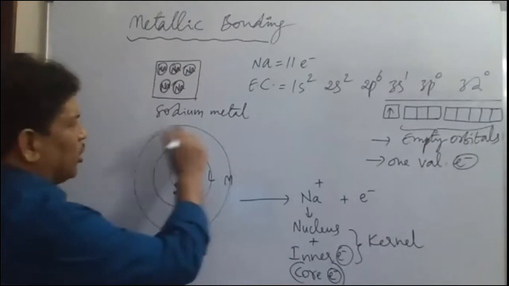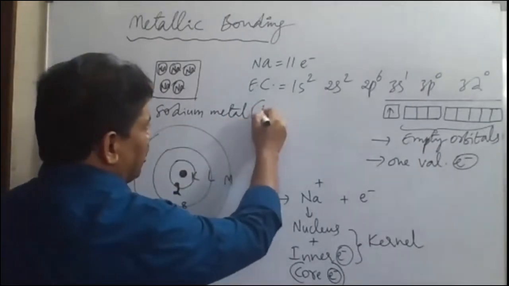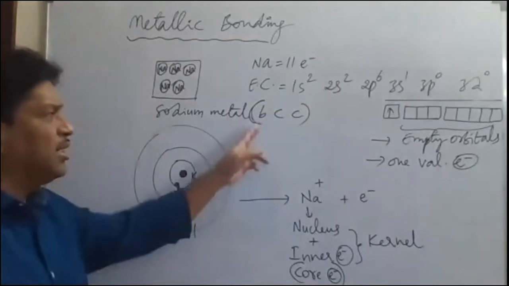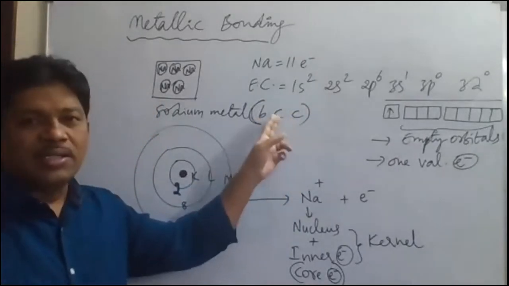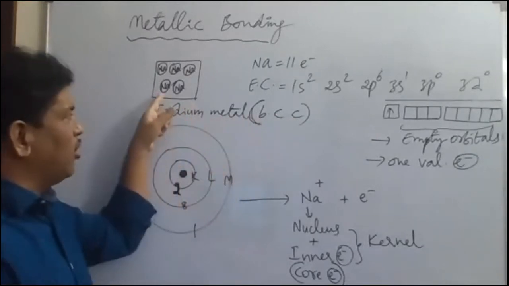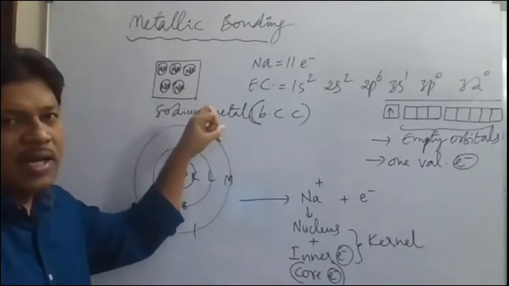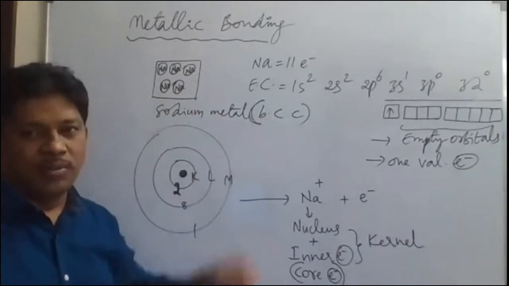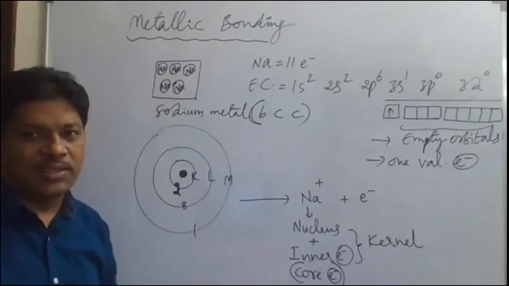Generally, sodium metal will be in which type of structure here? BCC. BCC stands for body centered cube. Sodium metal crystal. In this, all the metal atoms are very closely packed in the form of a cube, which is called body centered cube. That we will discuss in the solid state lesson.